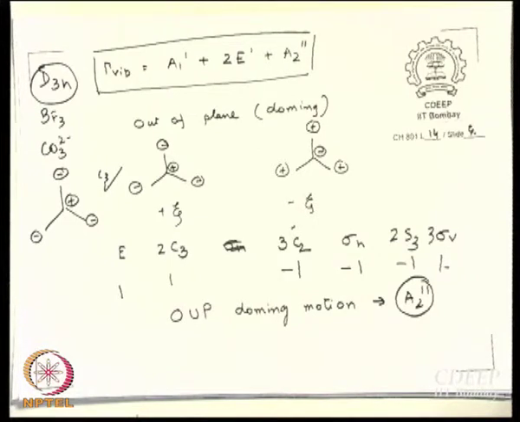One is assigned already. What are we left with? A1 dash and 2E dash. So 3 normal modes, isn't it? Is there a yes or is there a no? A1 dash plus 2E dash, that is 3 normal modes or what? 5 normal modes.